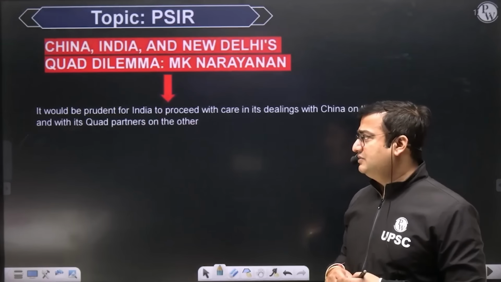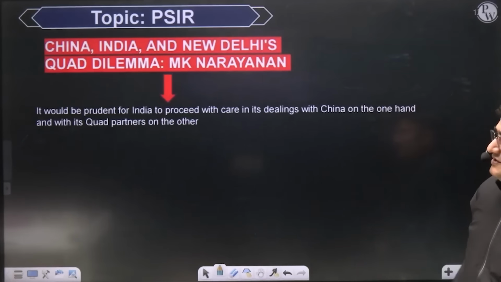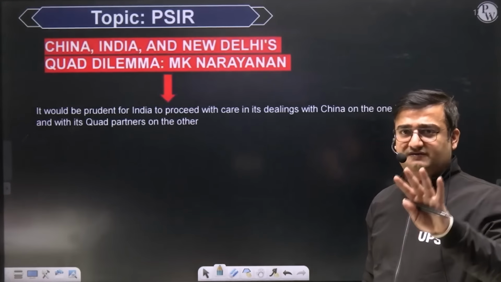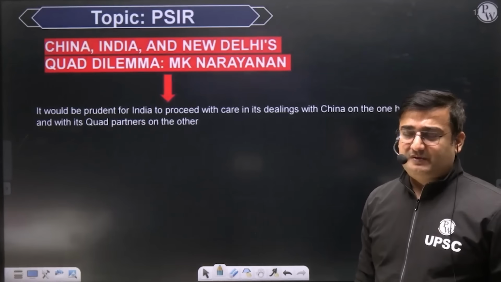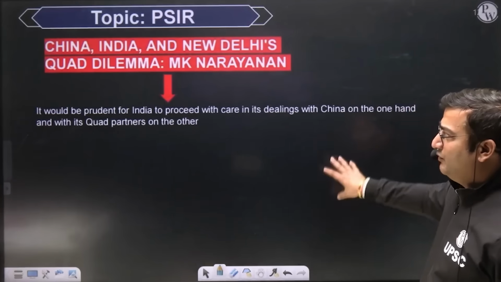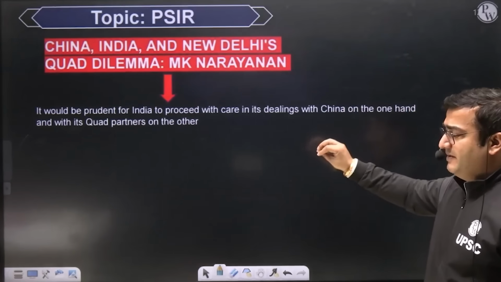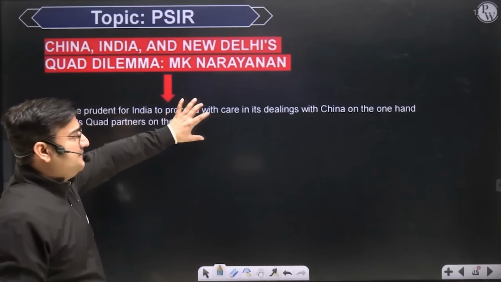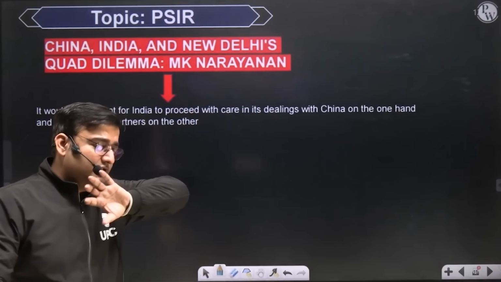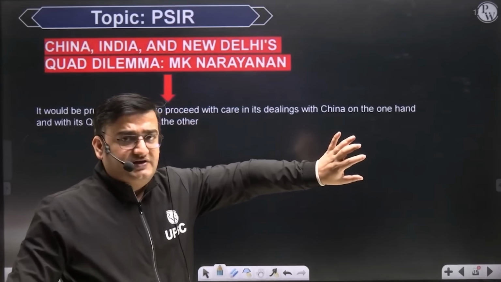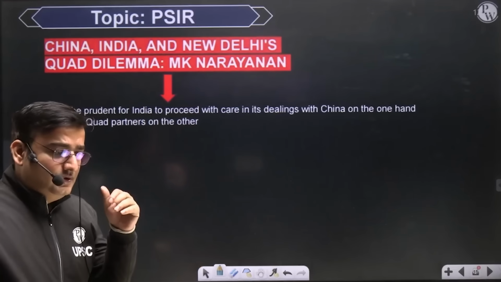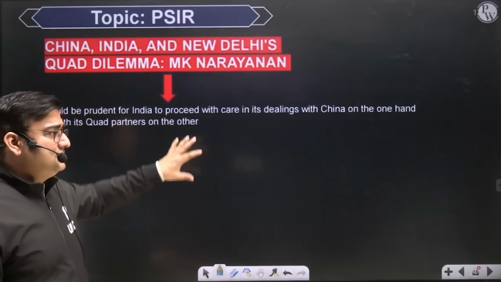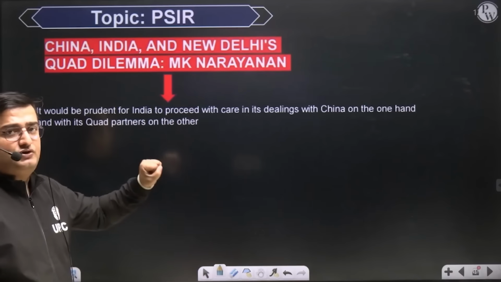containment of China. This article was written by M.K. Narayanan, and I have tried to incorporate points from different newspapers. So it would be prudent for India to proceed with care in dealing with China. Why? Because I told you, the Quad dilemma means whether to go all in with the Quad for containment of China or to have limited engagement with the Quad, because everyone knows that this is a grouping that is meant to contain China.